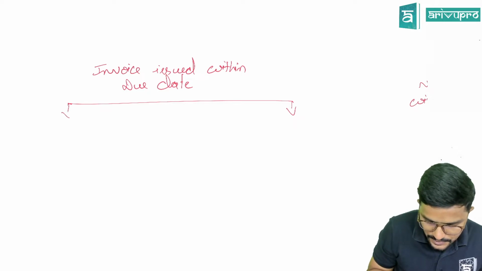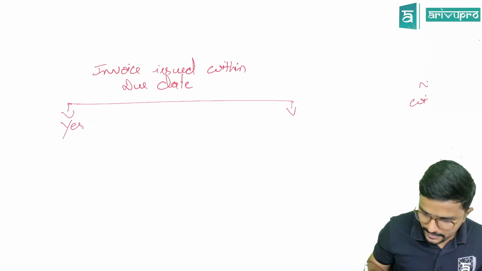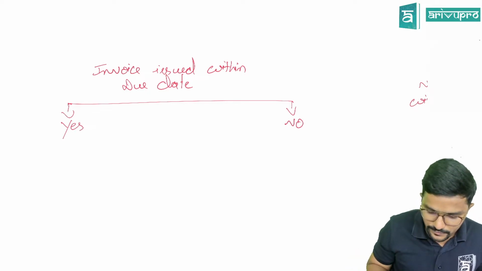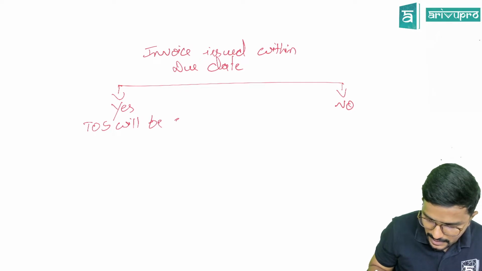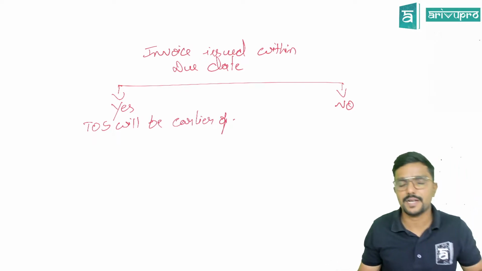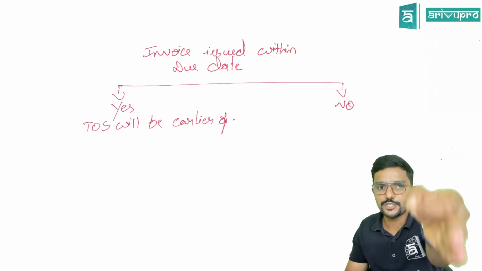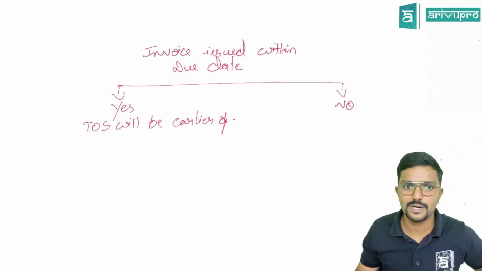If it is yes, then time of supply will be earlier of. Please pay attention. Invoice, if it is issued within due date for services, what is the time of supply?